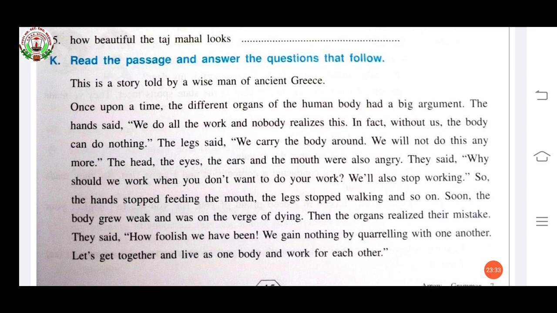The body grew weak and was on the verge of dying. Then the organs realized their mistakes. They said, "How foolish we have been. We gain nothing by quarreling with one another. Let's get together and live as one body and work for each other." I hope you understood this paragraph.